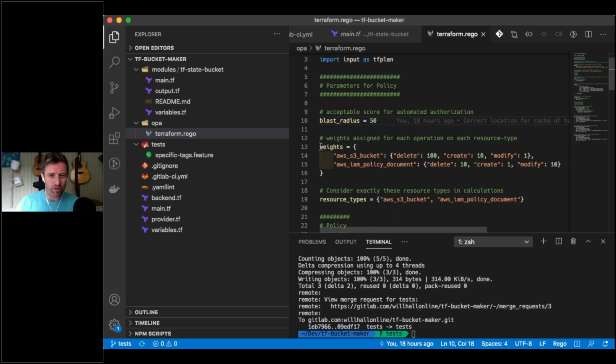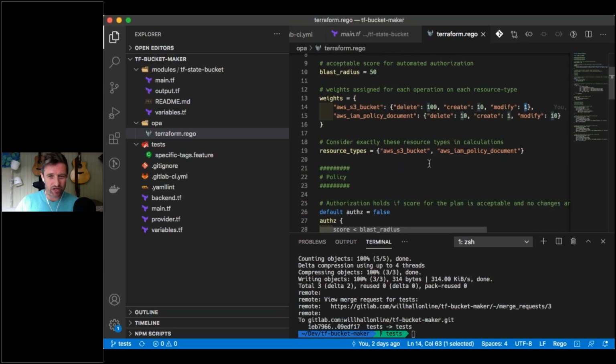So we're also going to say that we're going to have specific weights determined by what we've got. So if we're running an AWS S3 bucket as a Terraform resource, a delete is going to have a blast radius of 100. So actually, if we do a delete inside our plan, it's going to be over our blast radius of 50, so we're going to fail. Whereas a create is going to be just 10, and a modify is only going to be 1. So if we're just modifying our buckets, we could modify 50 buckets inside this item without going over the blast radius.